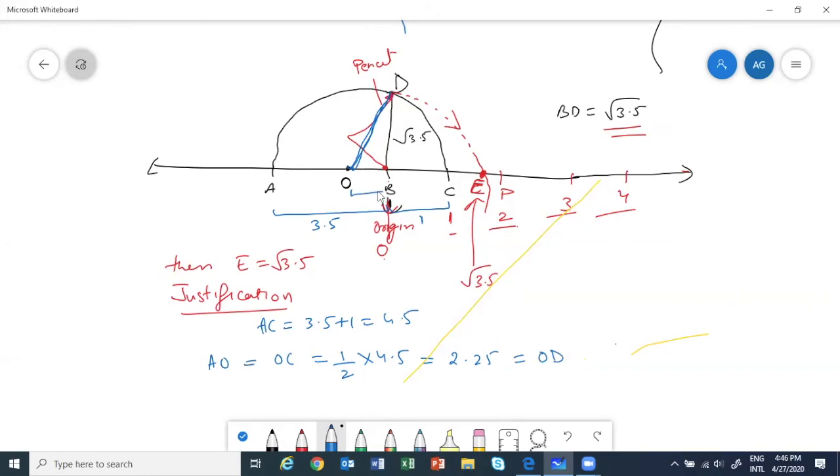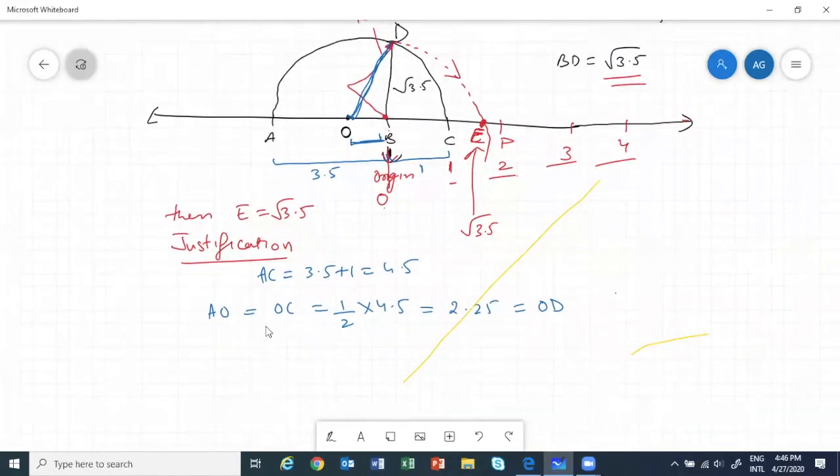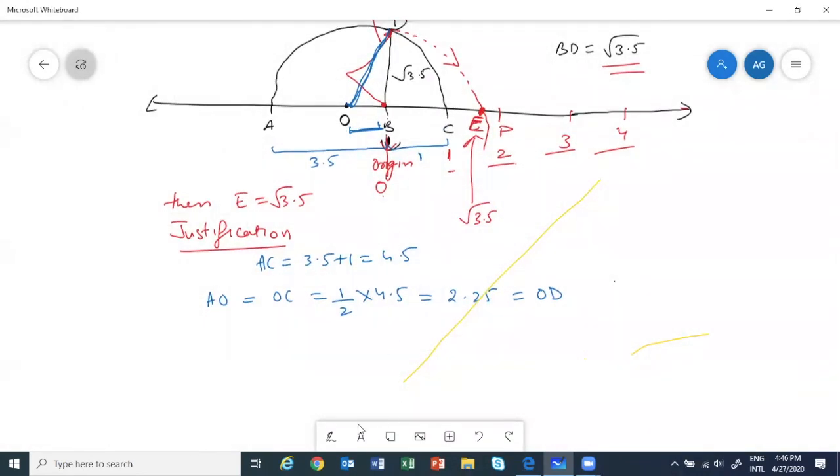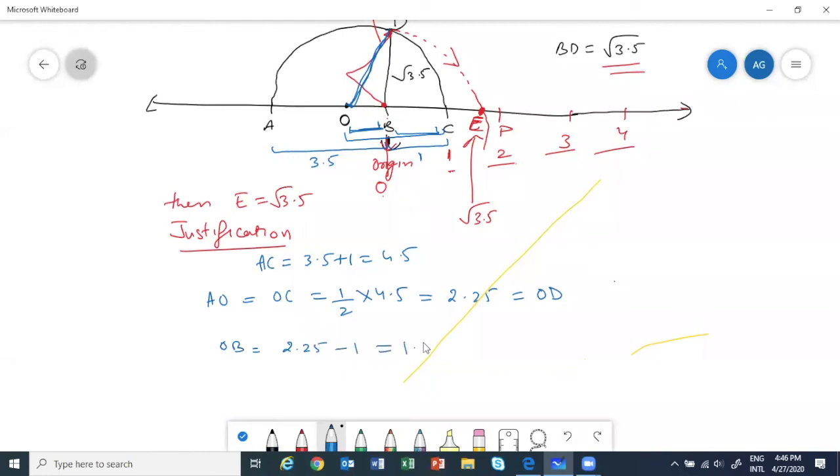What about OB? Can we find OB? So, students, OB will be equal to what? The radius, OC minus 1 unit. So OB is how much? OB is equal to OC, or the radius, 2.25 minus 1. That is 1.25. Correct? So OB is 1.25 and OD is 2.25.